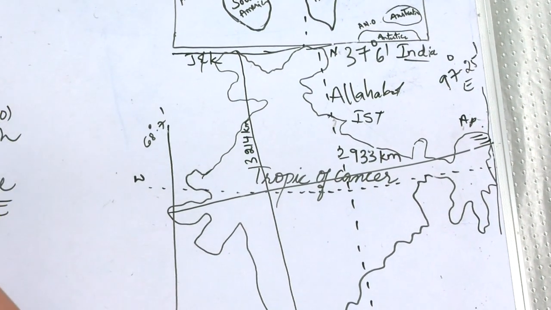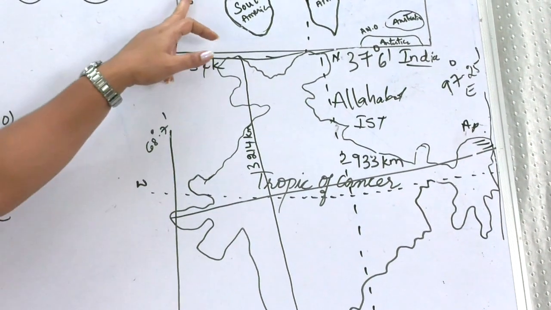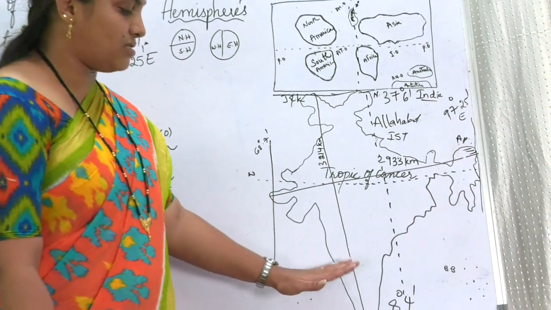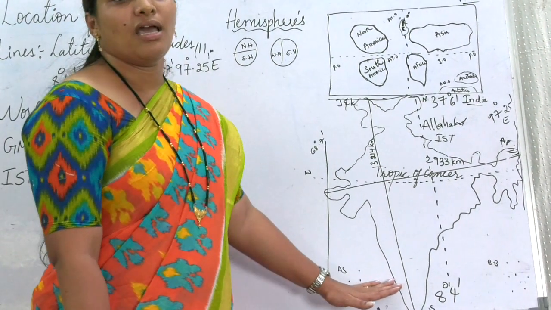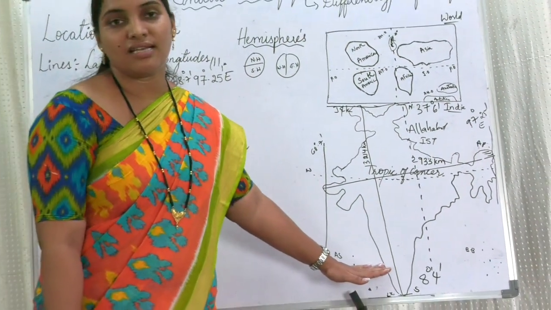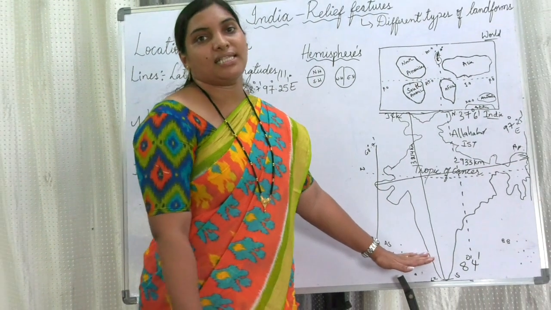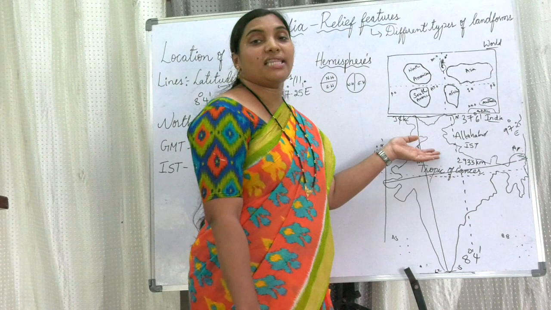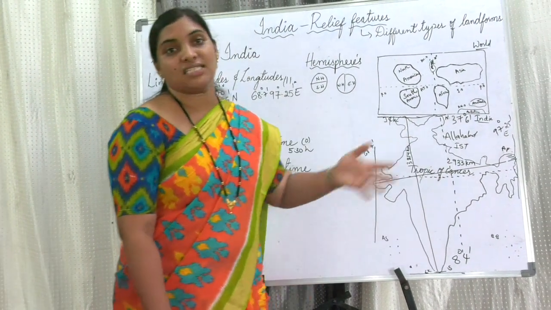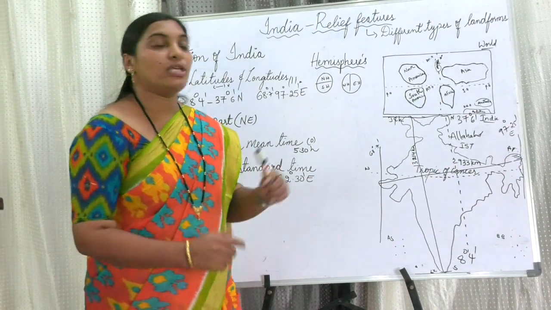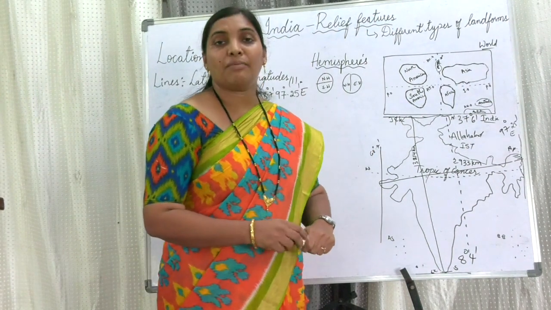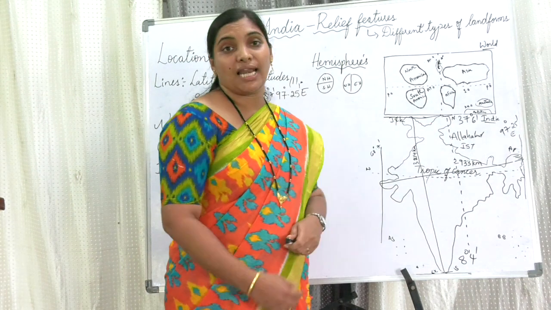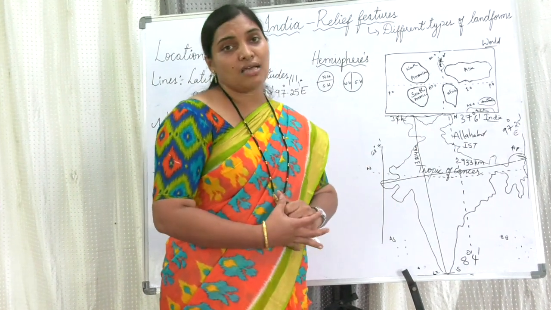So see children, I have told you that the equator is 0 degrees. So the southern parts of India will be extremely hot during the summer season due to the presence of the equator. But North India escapes the peak summers because of the Himalayas. Himalayas are young folded mountains, and due to their presence, North India escapes the peak summers.